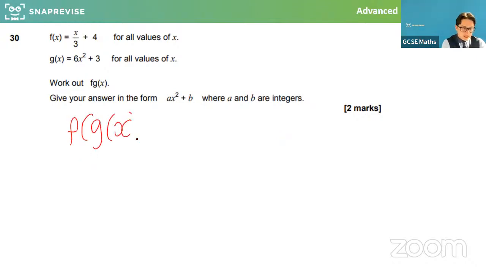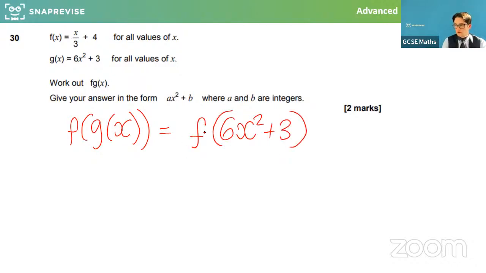So first of all, again, x is going into the g function, and that returns 6x squared plus 3. And that still has to go into the f function. Brilliant. So if I put 6x squared plus 3 all into the f function, what does the f function do to it? It divides it by 3 and then adds 4.